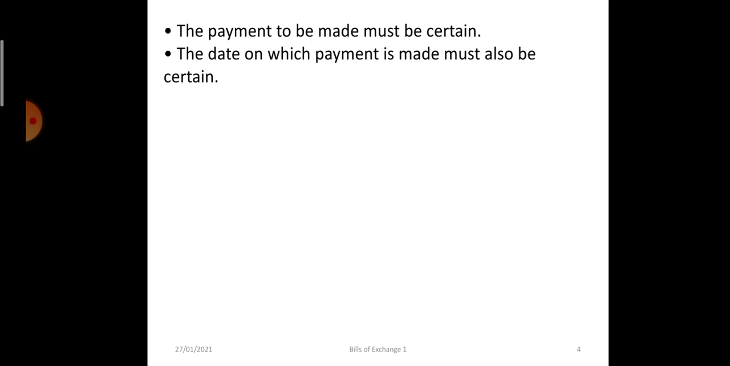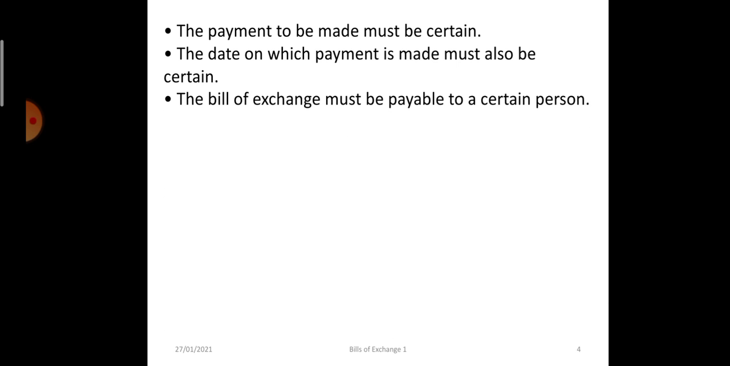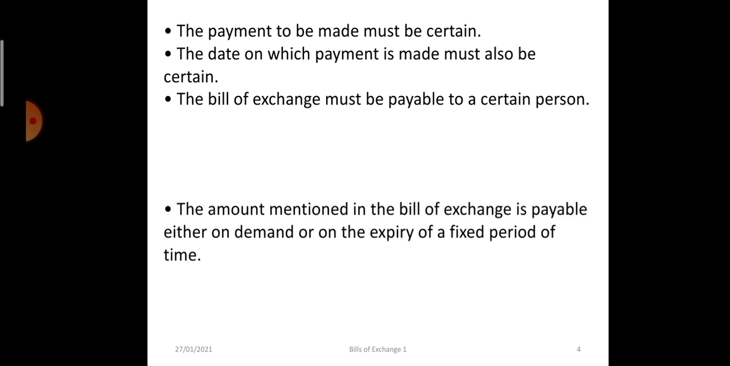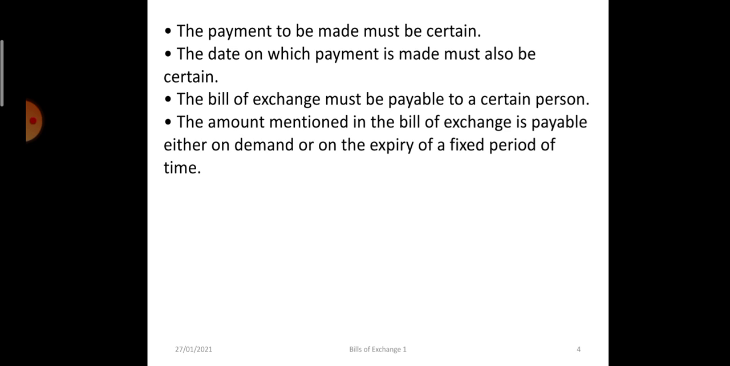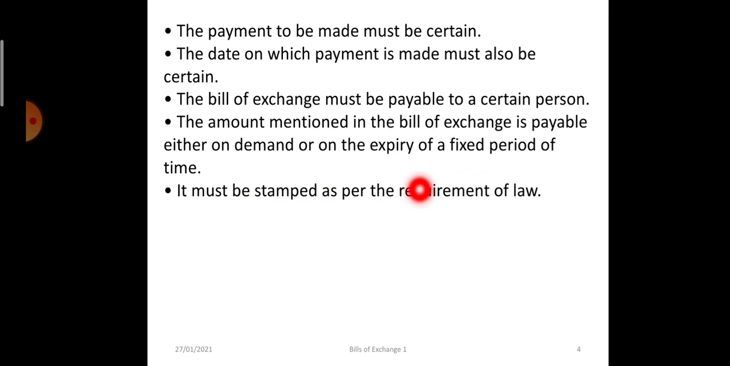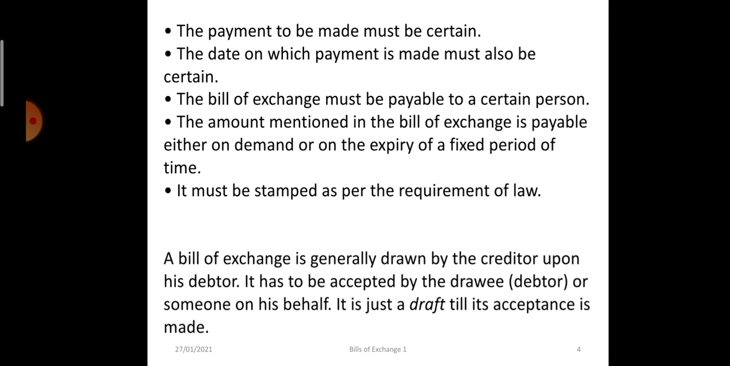The date on which payment is made must also be mentioned. So it should be a certain date, clearly mentioned. The bill of exchange must be payable to a certain person. That means it should be clearly mentioned to whom the amount is to be paid. The amount is payable either on demand or on the expiry of a fixed period, like 2 months, 3 months. It should be stamped, a revenue stamp should be there, and then accordingly the signature should be used.